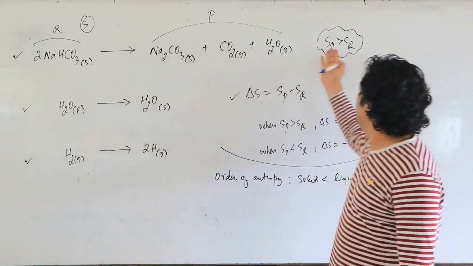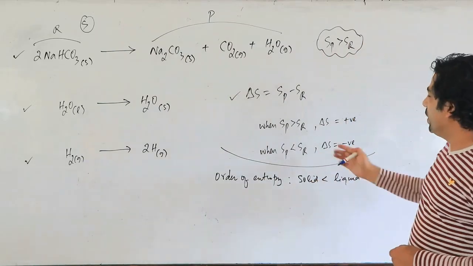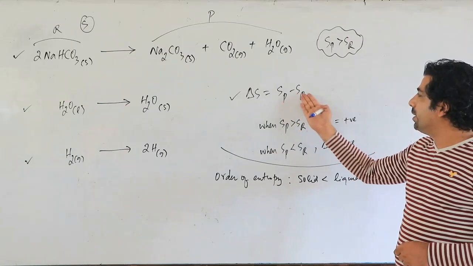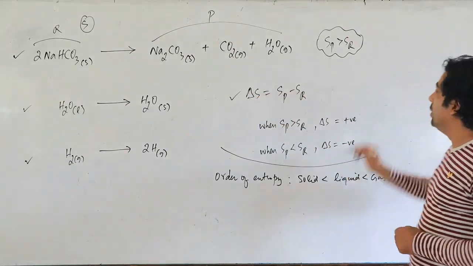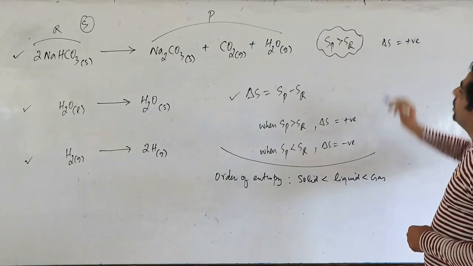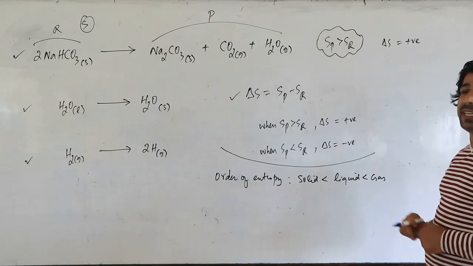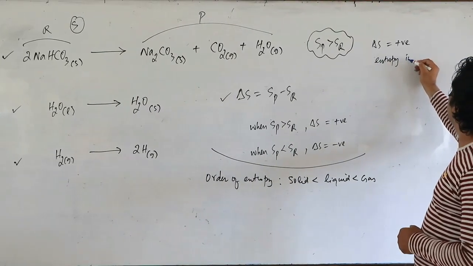When Sp is greater than Sr, obviously this is greater than this. The delta S value will be positive. So the entropy of the system will increase.